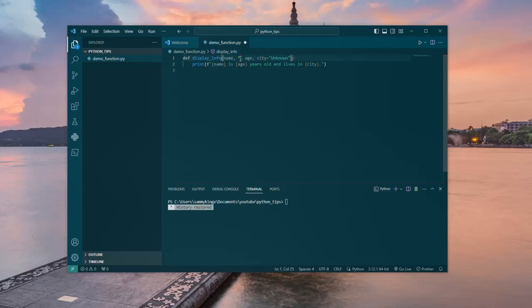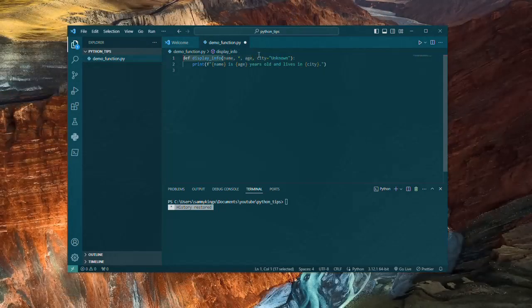Because this asterisk is added to the parameters of our function, it tells Python that any other parameter coming after this asterisk is now a keyword only argument, that it must be called as a keyword argument. This is not like the normal concept of kwargs.